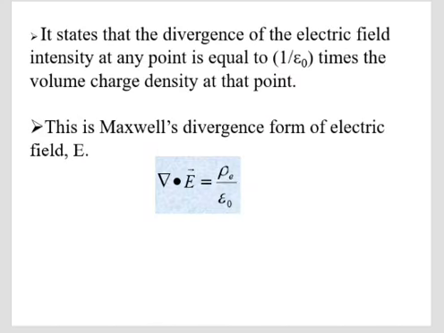It states that the divergence of the electric field intensity at any point is equal to 1 by epsilon 0 times the volume charge density at that point. This is Maxwell's divergence form of electric field E.